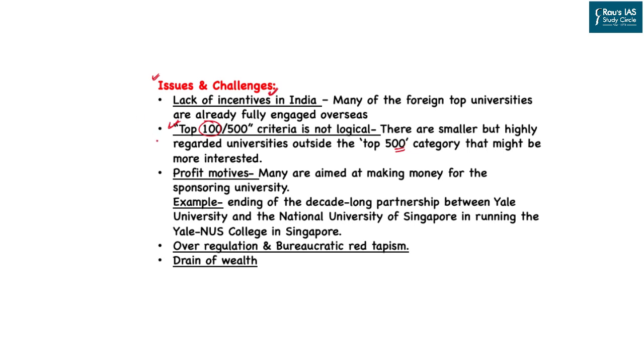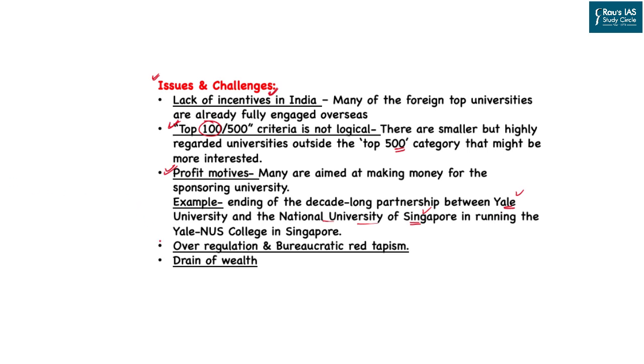Then comes the profit motive. Most of these universities are making profits, then they work on the corporatization of the profit. For example, Yale University from the US and the National University of Singapore were going on with a separate agreement. However, because of the low profit margins, this agreement came to an end.